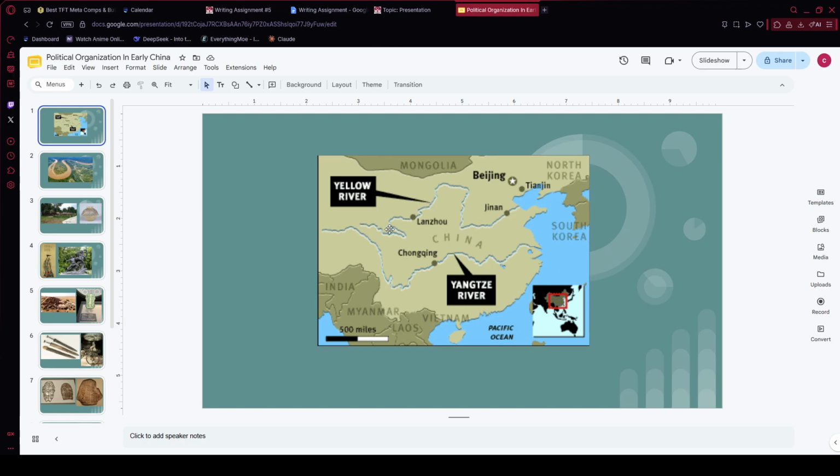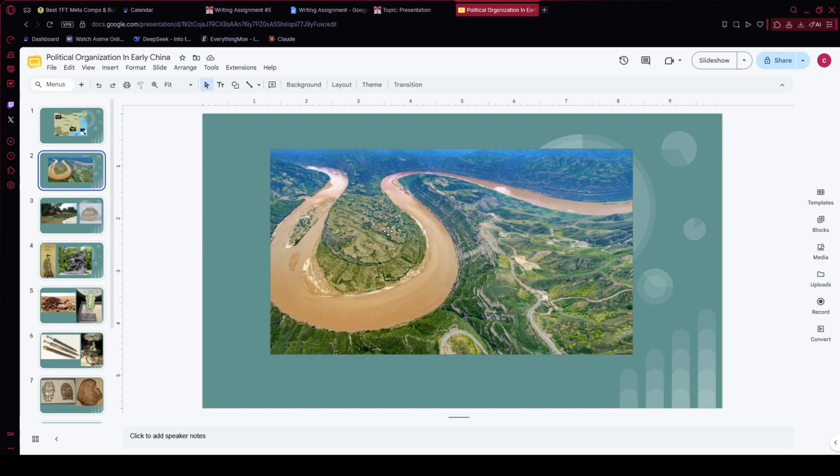So the image just shows the Yellow River and the Yangtze River. This picture shows the thick yellow loess soil that tinted the river.